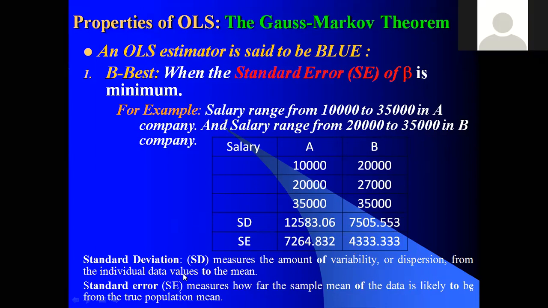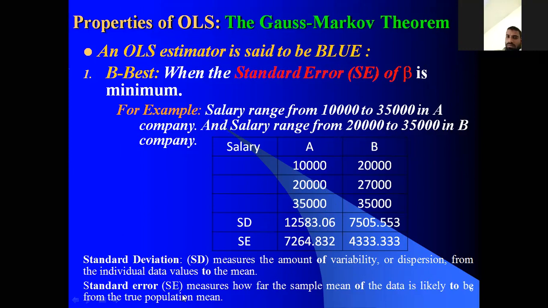Okay. Simple, we can come to know the standard error is nothing but the amount of variability, how much variability there is from one to another. Nothing but 10,000 to 20,000, 20 to 35,000. That variation is an average. That is called average dispersion, average dispersion from one person to another person.